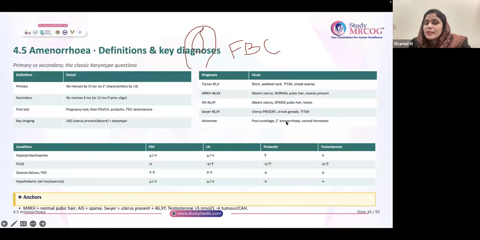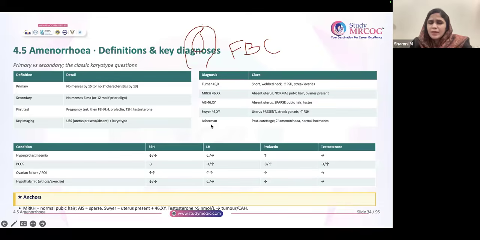Okay. So generally, Swyer's means they will come with primary amenorrhea, and for them, uterus will be present, and 46XY they would have mentioned. Choose your answer as Swyer's. So you should understand the difference between MRKH, AIS and Swyer's. This is a very question-prone area.